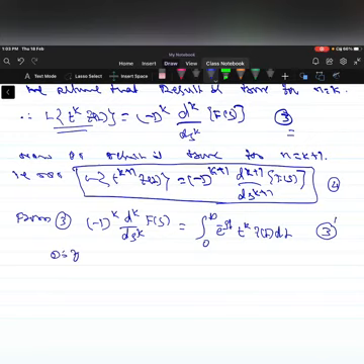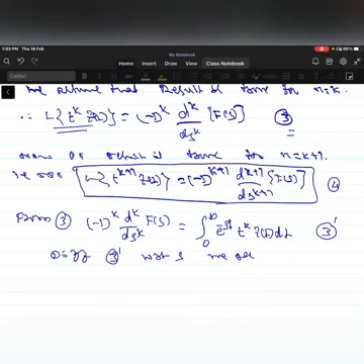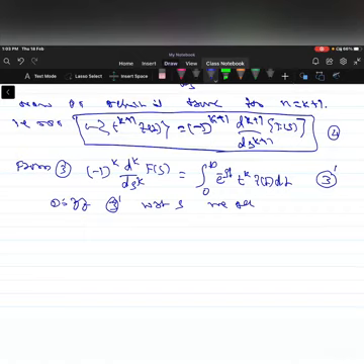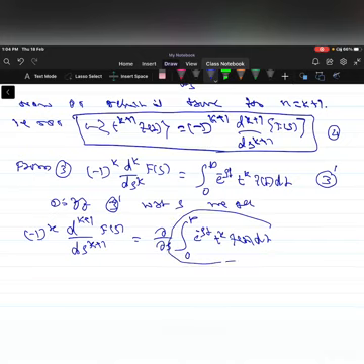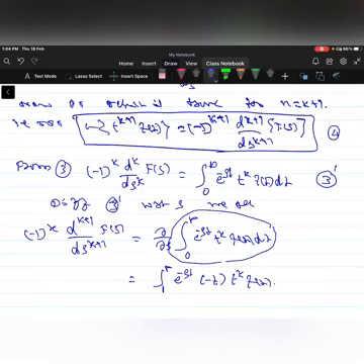Now differentiating 3 dash with respect to s, we get (-1)ᵏ d^(k+1)/ds^(k+1) of the function F(s) is equal to ∂/∂s of the integration from 0 to infinity of e^(-st) tᵏ f(t) dt. Differentiating this function partially with respect to s by treating t as a constant, that is equal to the integration from 0 to infinity of e^(-st) times (-t) tᵏ f(t) dt.